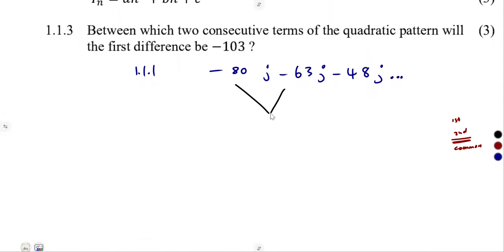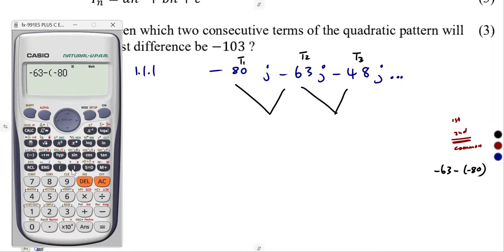So determining our differences here, this is term 1, term 2, term 3, like that, all right? So that's T2 minus T1: minus 63 minus negative 80. So make sure, guys, you do subtract properly. That was going to give us 17.